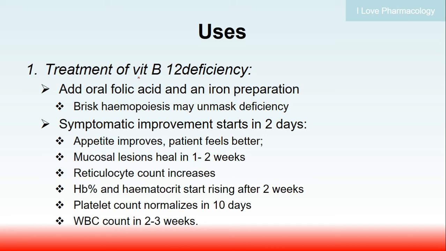It is used in the treatment of vitamin B12 deficiency. You can add oral folic acid as well as iron preparation along with vitamin B12, because brisk hemopoiesis may unmask the deficiency of vitamin B12 or other cofactors. Symptomatic improvement can be seen in just 2 days. There will be improvement in appetite, the patient feels better, the mucosal lesions will heal in 1 to 2 weeks, and there will be an increase in reticulocyte count. The hematocrit as well as Hb start rising after 2 weeks, platelet count will normalize in 10 days, and the WBC count will normalize within 2 to 3 weeks.